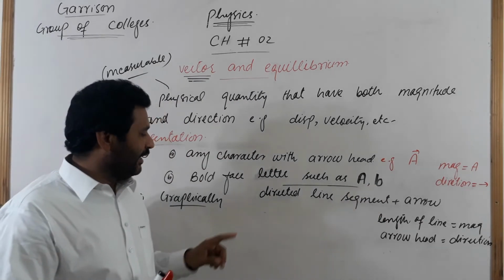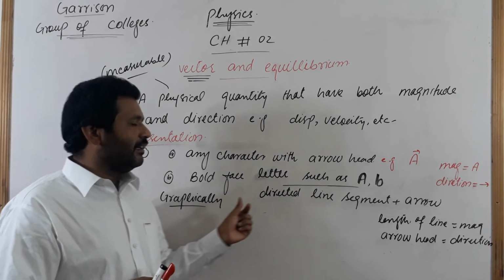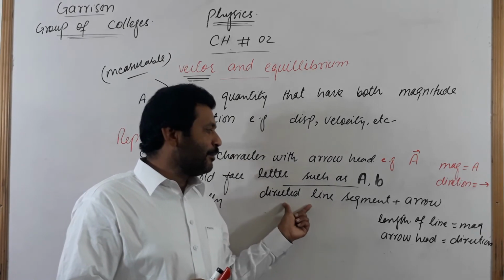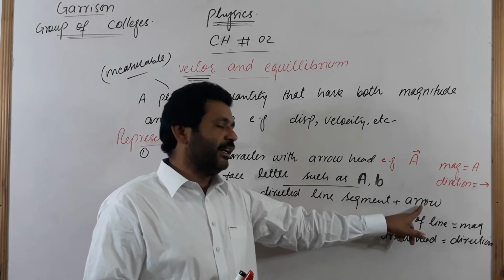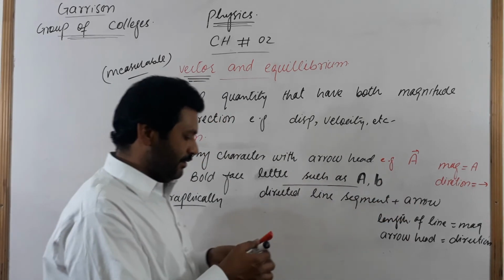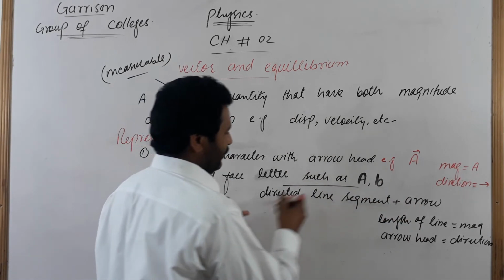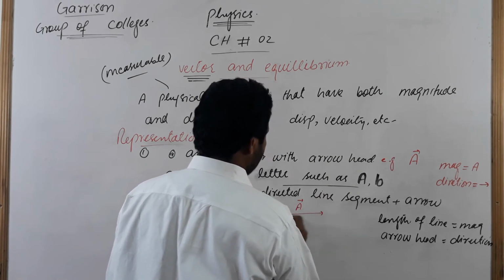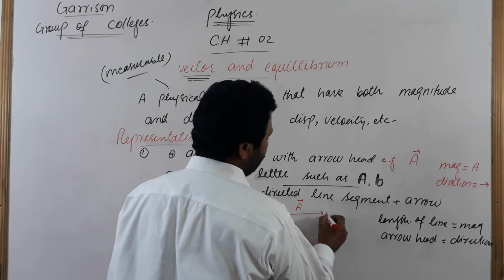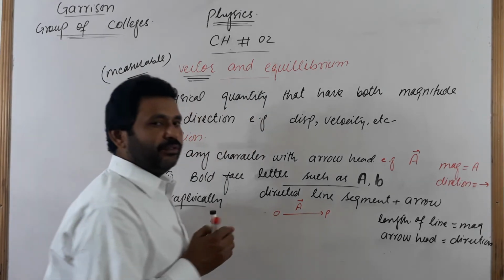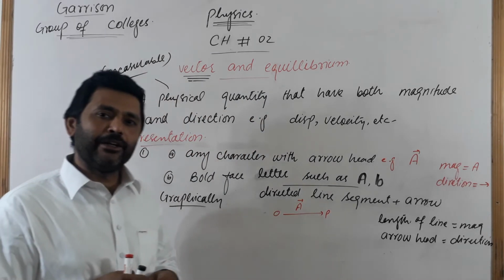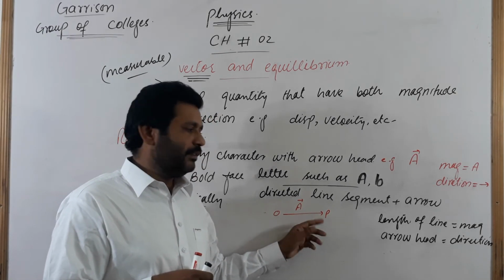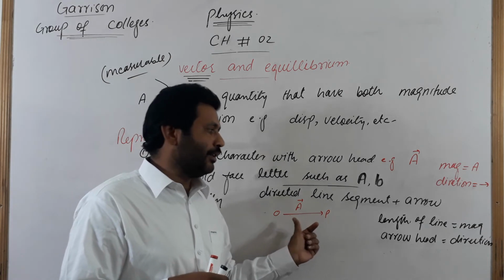Graphically, a vector is represented by a directed line segment with an arrowhead, such as vector, suppose vector A. In this case, the length of this line, meaning from O to P, is its magnitude, and this arrowhead directed rightward is its direction.